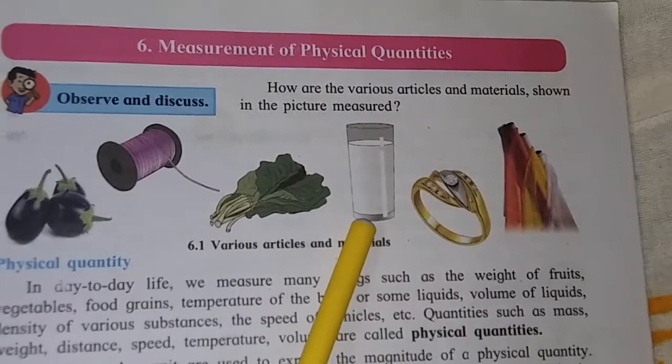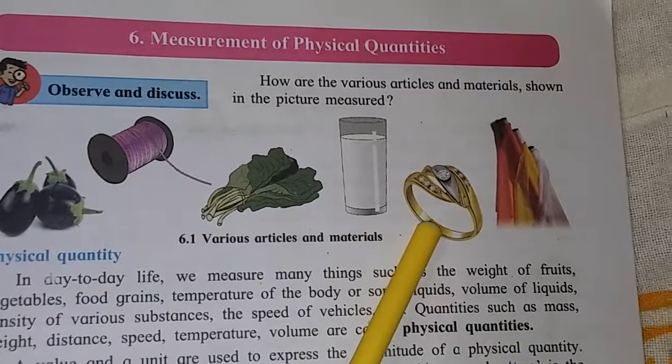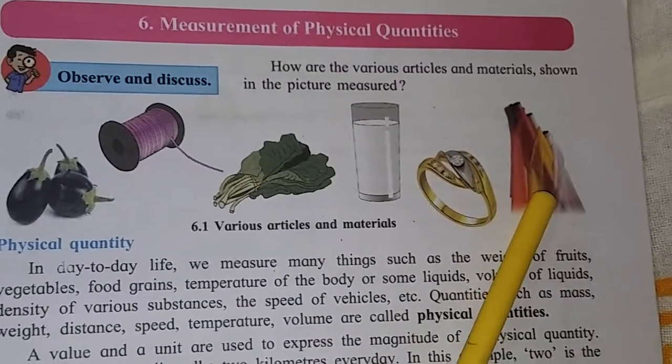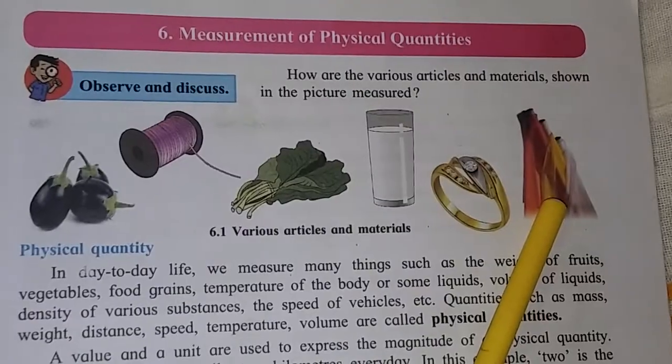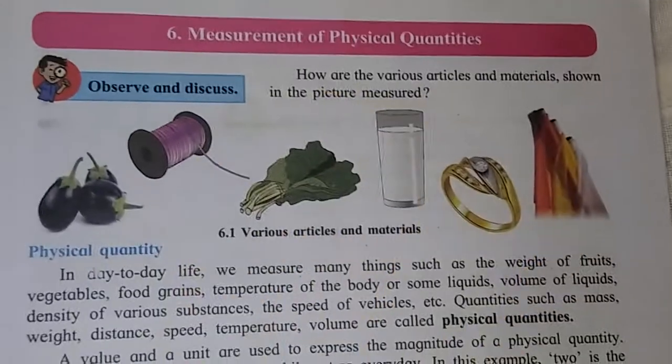Next, this is liquid. Liquid is measured in liter. Next, ornament is measured in carat. And last one is rolls of cloth fabric. The unit we use to measure is meter.